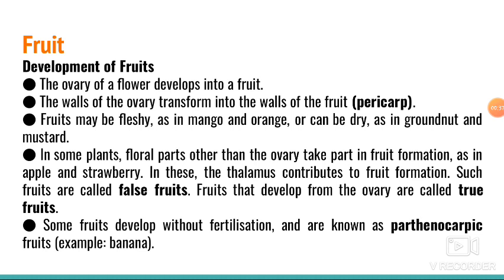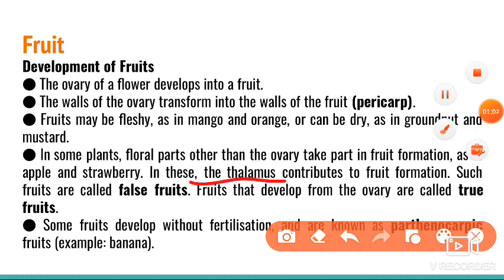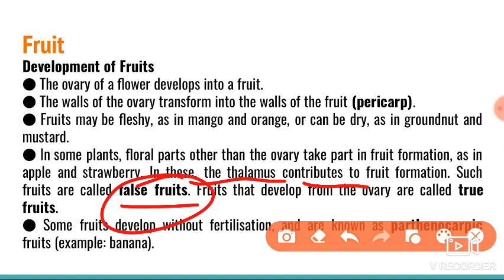False means they are not completely formed by the ovary. Usually fruits are formed by the ovary, but in some cases, for example in apple and strawberry, other parts, for example the thalamus, are also involved in the formation of the fruit. Such fruits we call false fruits, and opposite to that, true fruits. It means only the ovary is involved in the formation of the fruit.